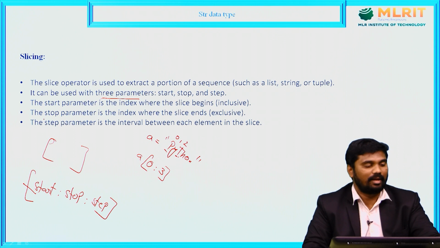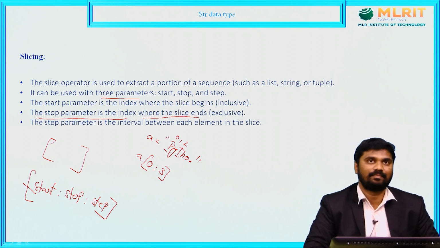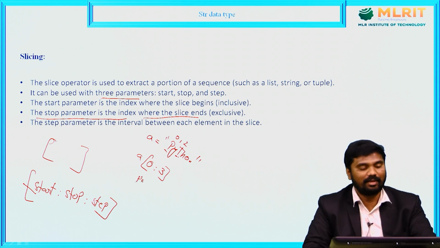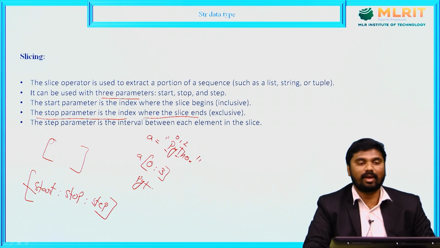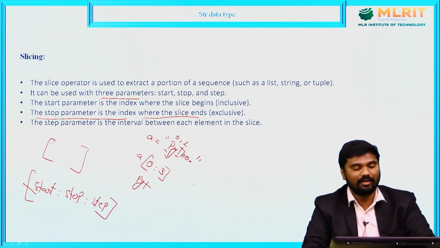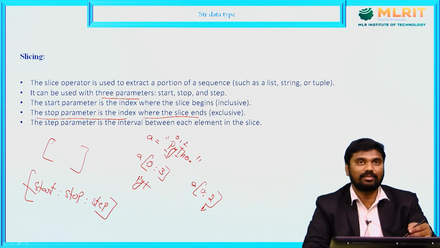The stop parameter is the index where the slice ends, and it is exclusive. Then we will get P, Y, T. For example, if you want to access only from P up to Y, then A of 0 to 2, because the 2 is excluded.